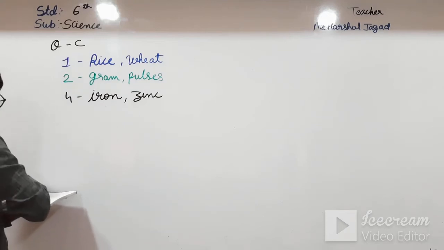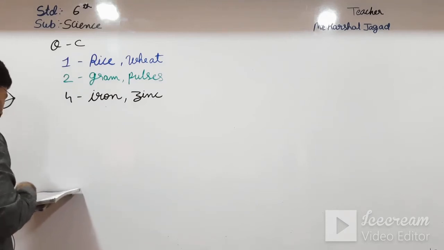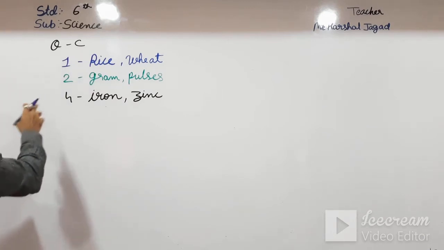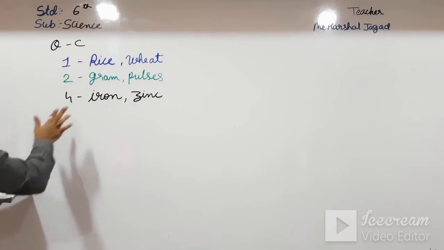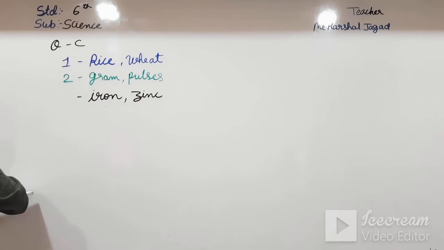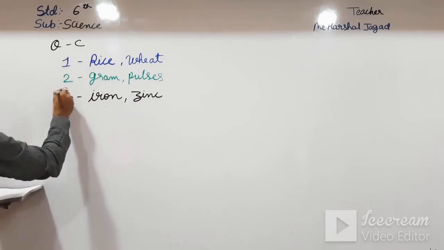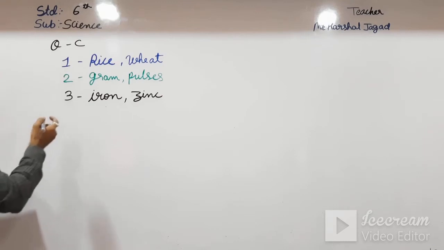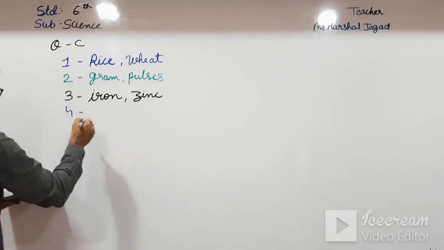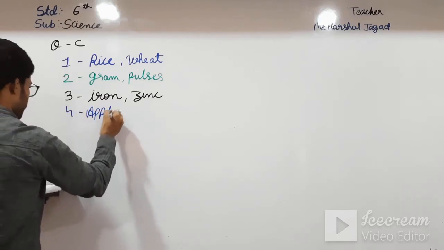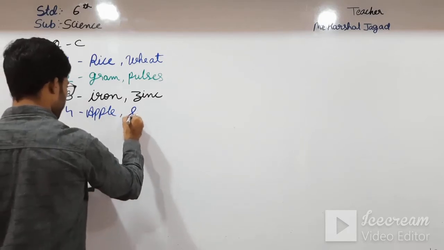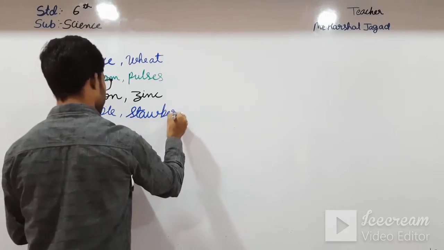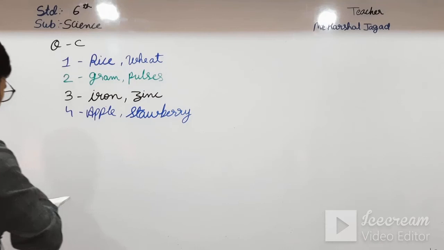And the fifth one, foods rich, so sorry, it is the answer of the third one, I have written the fourth one. Here comes third. Now going towards the fourth, food rich in dietary fibers, that is apple, strawberry. Okay, apple and strawberry.